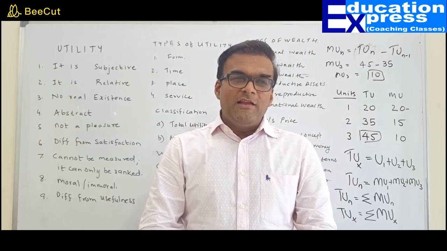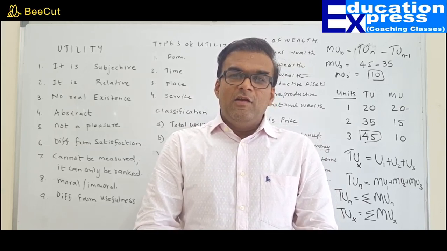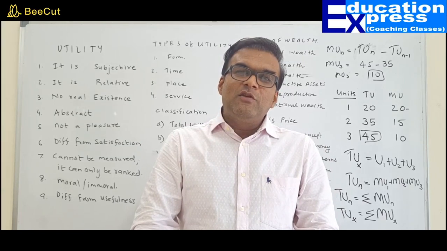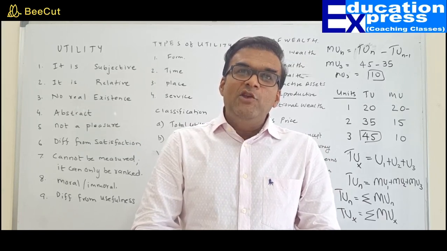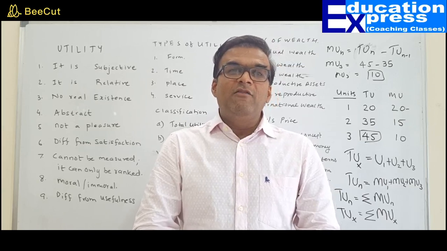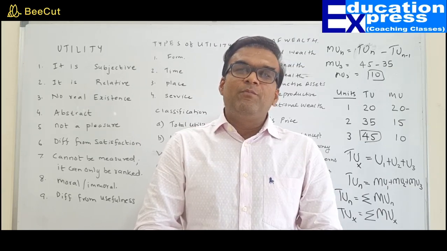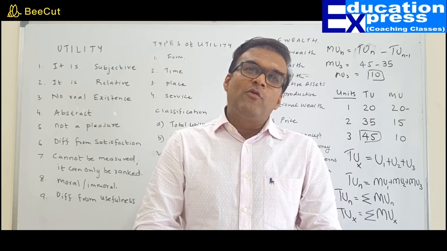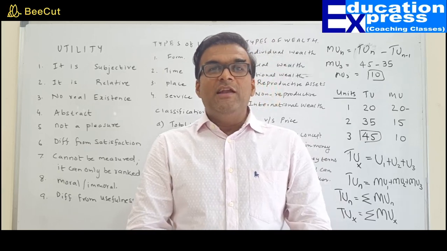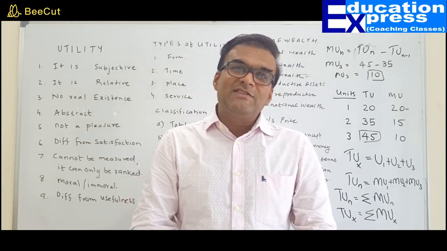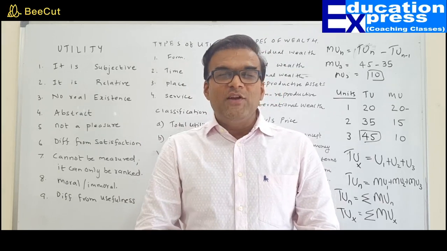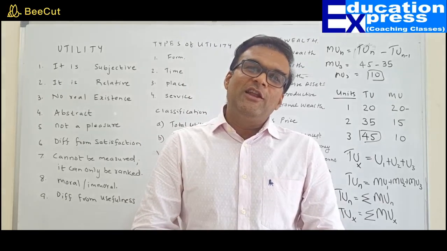So, wealth, sir, is anything which can be expressed in terms of money and which has a value. For the purpose of defining wealth, we must actually comply with a 4-point program. It must have utility, it must have scarcity, it should be transferable, and it should be external in nature.